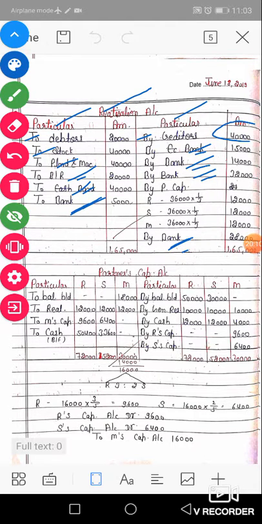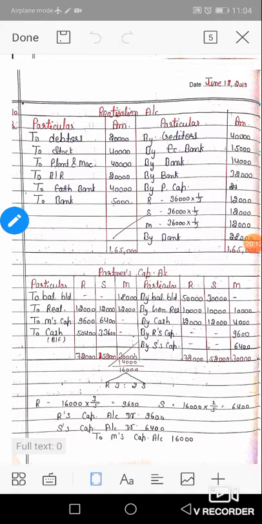Next, the balancing figure. Total of the debit side is higher, 165,000. Okay, and from the credit side total, these amounts 40,000, 50,000, 40,000, 32,000 and 28,000 are subtracted from 165,000, and the net balance of loss, rupees 36,000, is the loss of the realization account, which is transferred to the partners' capital accounts. 36,000 is divided in their profit sharing ratio, that is 1:1:1.